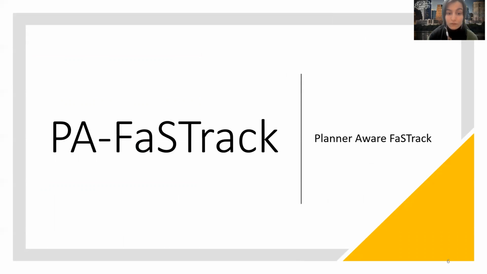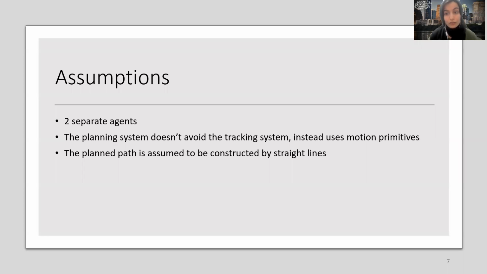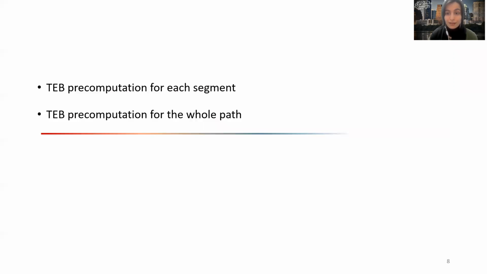which brings us to our proposed algorithm. We are going to keep the assumption of two separate agents, but instead of assuming worst behavior for the planning system, we assume it follows some motion primitives, for example. We know for a fact that many fast online planning algorithms, particularly sample-based ones, use straight lines to form a path. So the assumption of a planning system always following a straight line is actually very probable. Now, I am going to explain the TEB computation for each linear segment first and then combine them for the whole path.